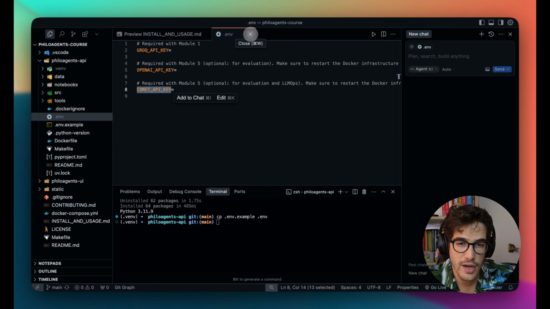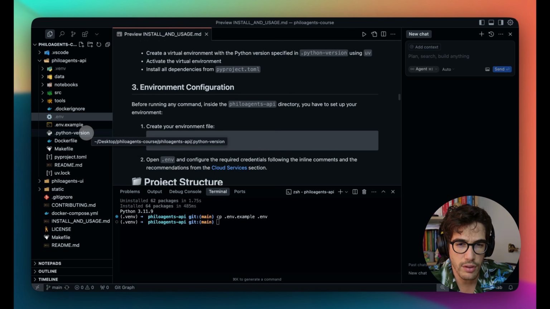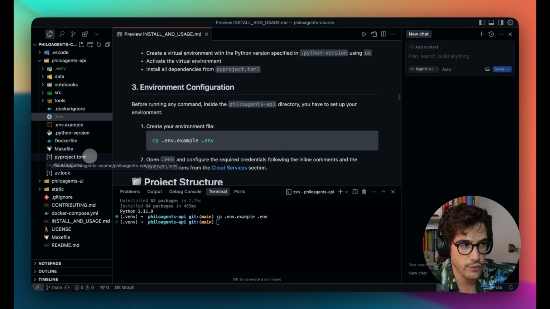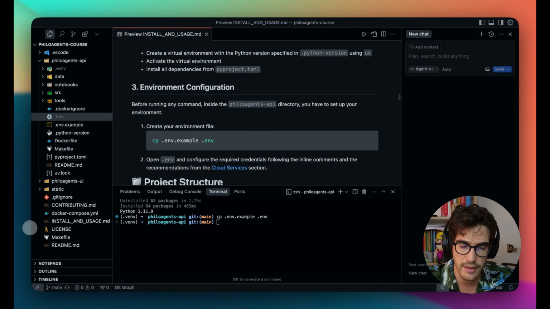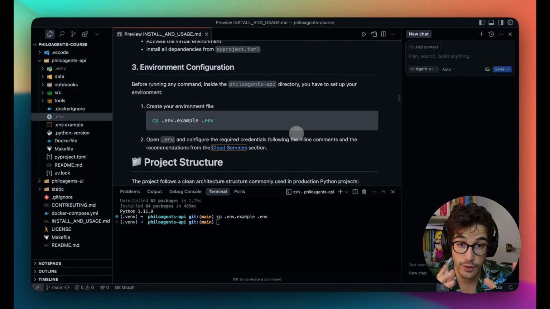You might be asking, why don't we need, for example, all the connections with MongoDB? Because if we run this locally, and that's my aim in this first lesson, you don't need any connection or password to connect to the remote Atlas service. I will leave you a couple of minutes to take all the relevant environment variables and put them in the .env file, and after that I will show you how to start the PhiloAgents project.